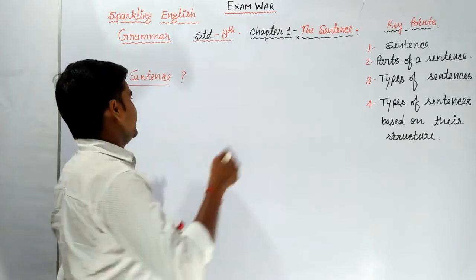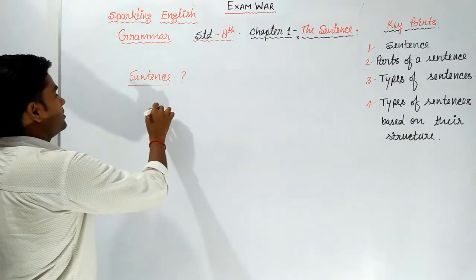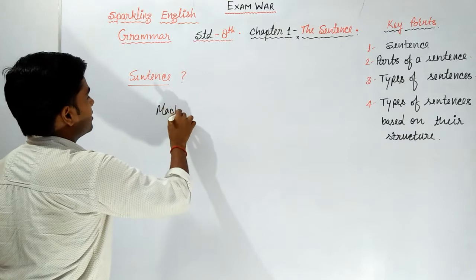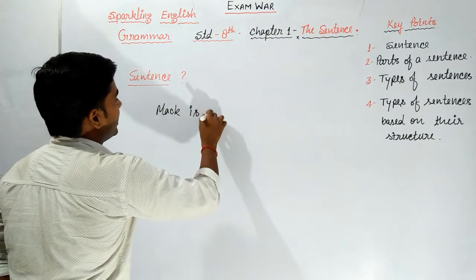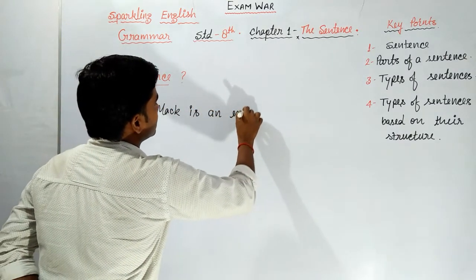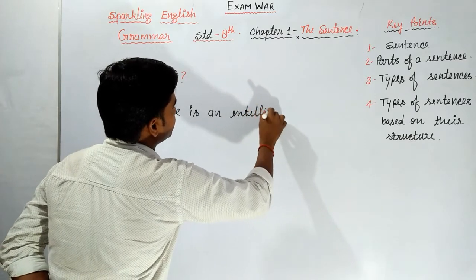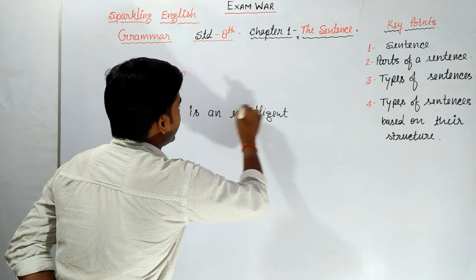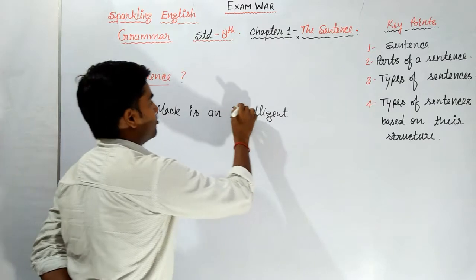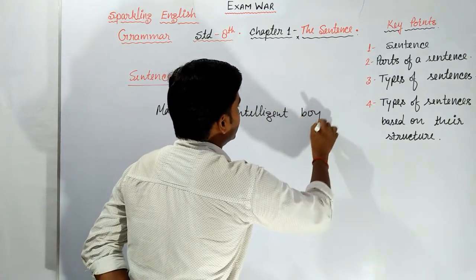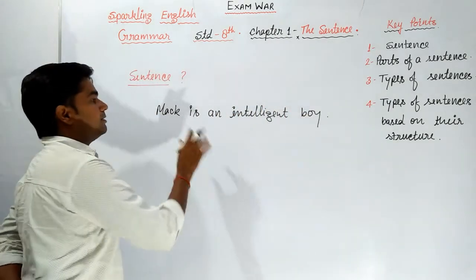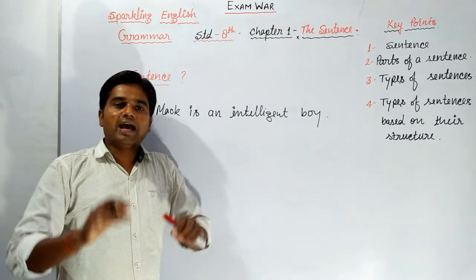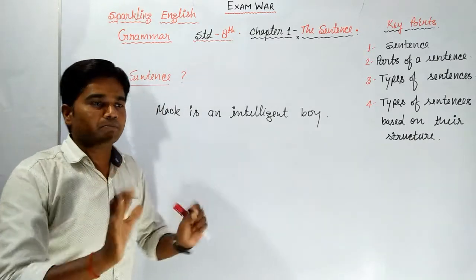For example, if I write, Mac is an intelligent boy. Then this group of words conveys a complete meaning and tells us something about Mac.